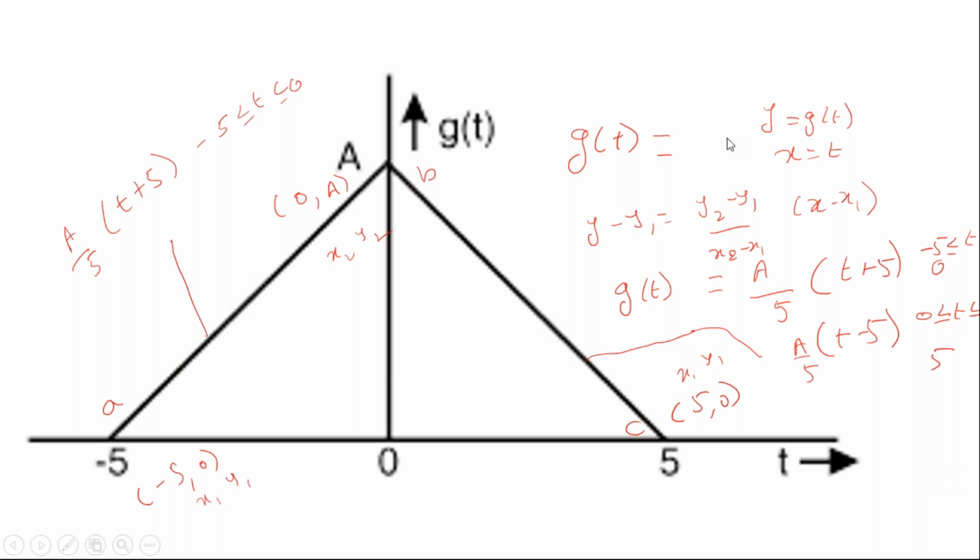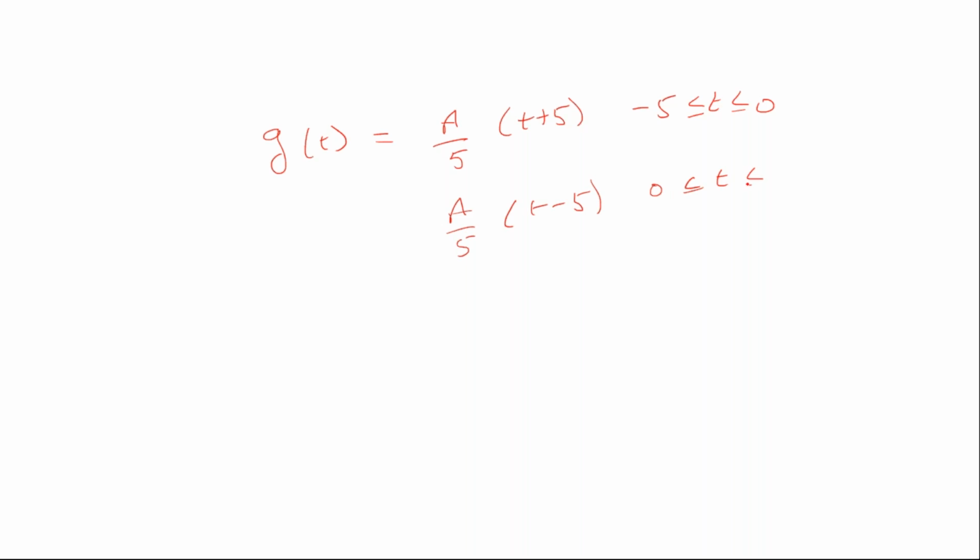Yeah. Now once I know the equation, you can directly write your g of t, which is a by 5 into t plus 5, for minus 5 less than t less than 0, and a by 5 into t minus 5, for 0 less than t less than 5.